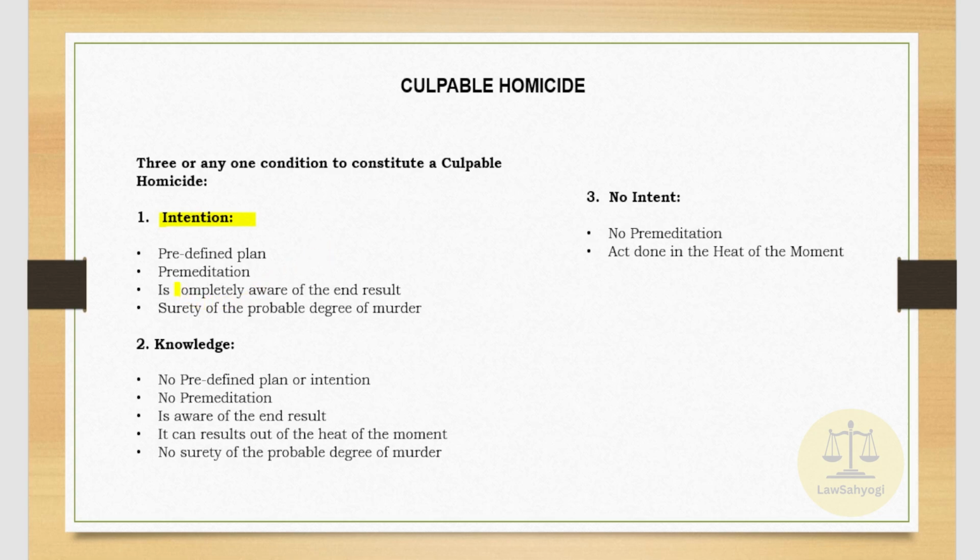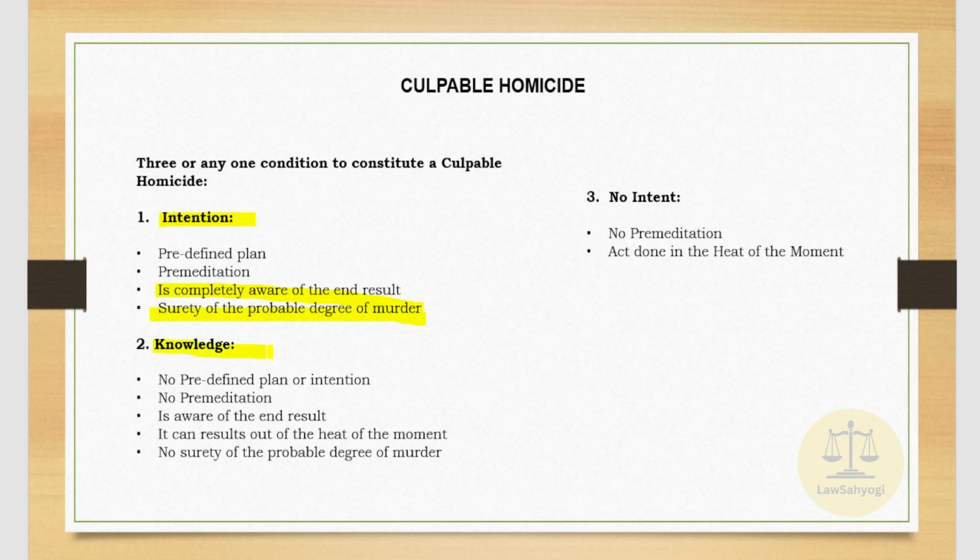Now, while there is a strong intention, the person who has that intention, who has already chalked out a plan, is completely aware of the end result, that is the death of a person or murder, and the surety of the probable degree of murder is certain. The person is certain that by doing this act they will achieve the end result, that is the murder of the other person.